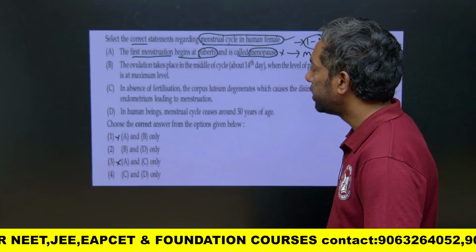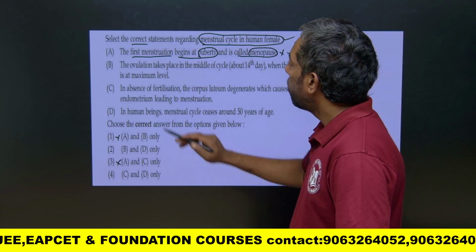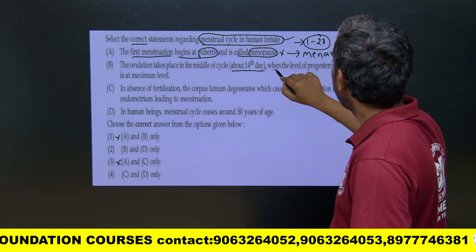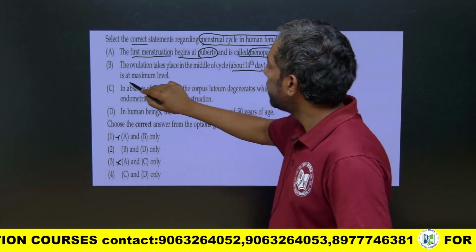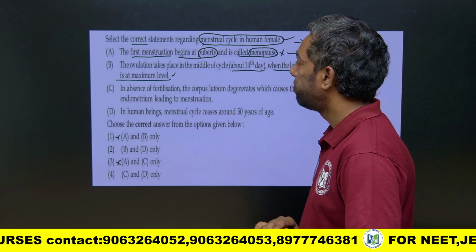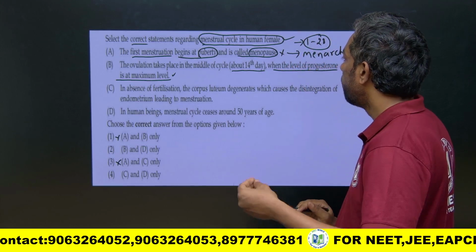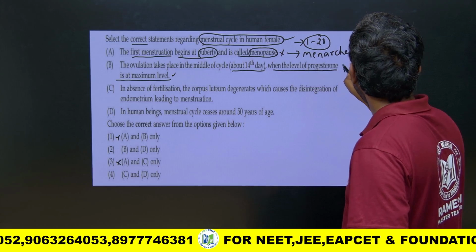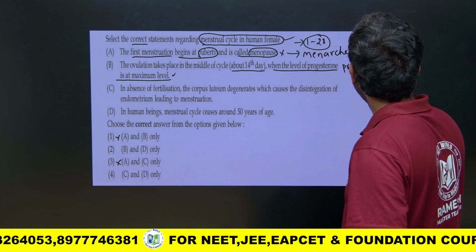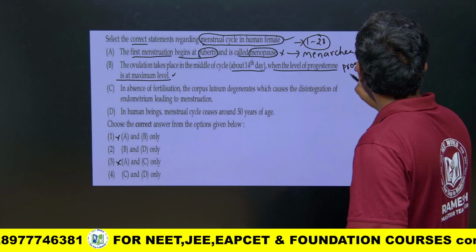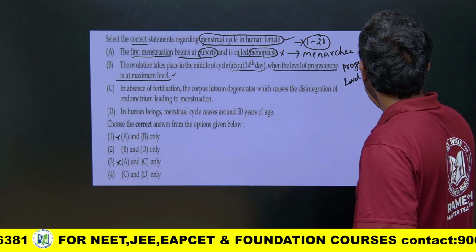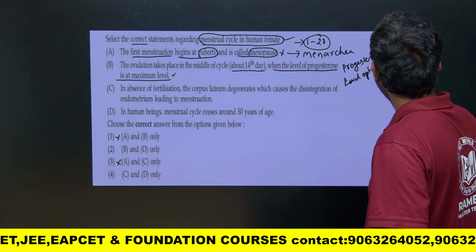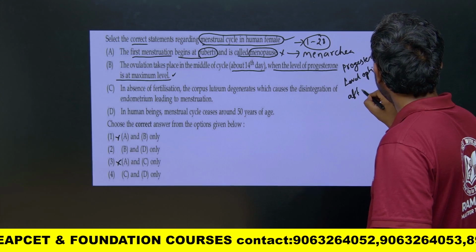And there are two more. Ovulation takes place in the middle of the cycle, on the 14th day, when the progesterone level is at maximum. But progesterone level increases and is at its optimum after ovulation.